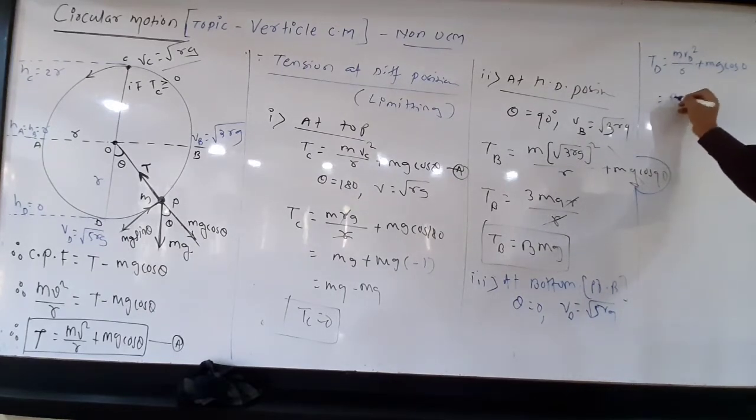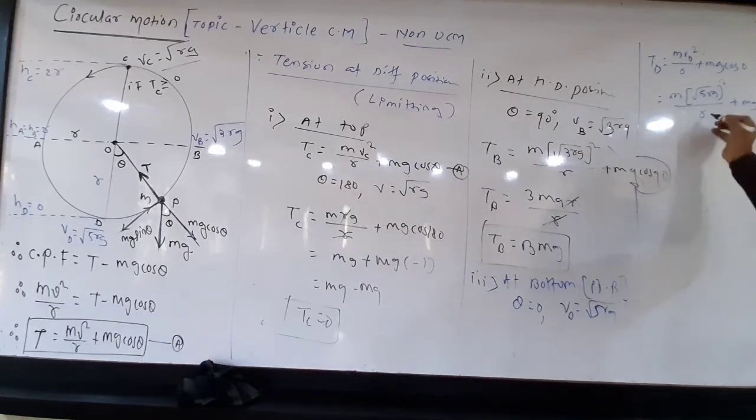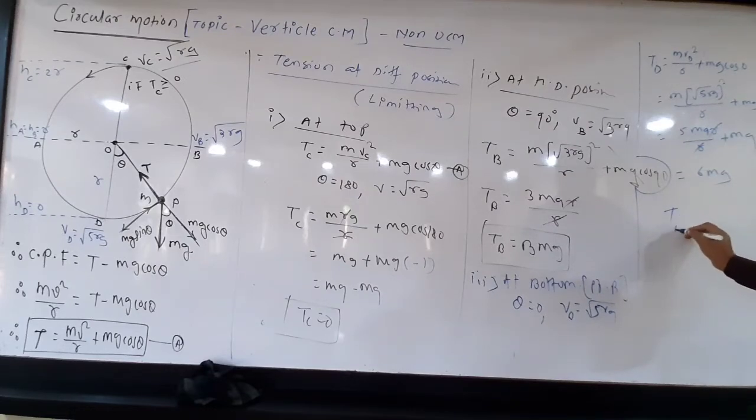So that is equal to m, Vd means under root 5rg, bracket square, divided by r, plus mg, because cos 0 is 1. So that is equal to 5mgr divided by r plus mg. r gets cancelled. 5 plus 1 means 6mg. So tension at the bottom is 6mg minimum.